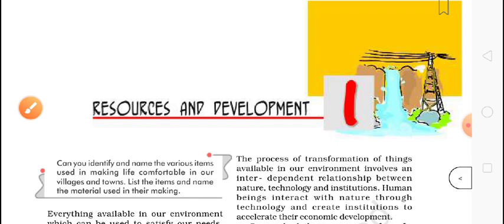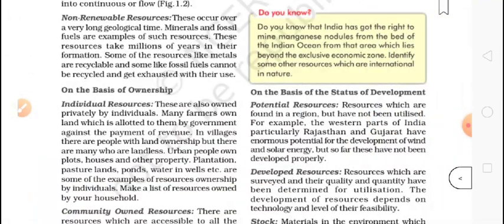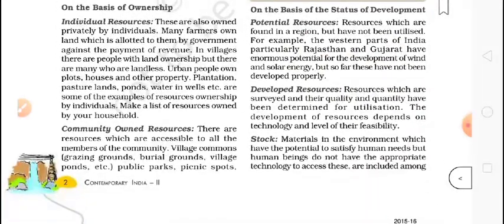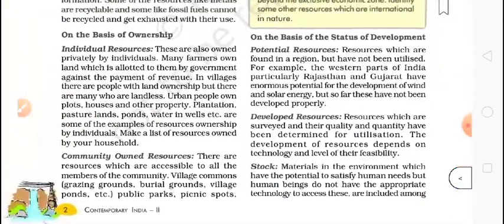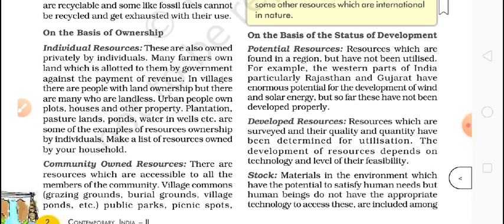So till now we learnt about the resources and the classification of resources. We talked about renewable and non-renewable resources, then individual, community, biotic, national and international. Now, on the basis of status of development, that is, how much any resource is developed, one classification is also there.